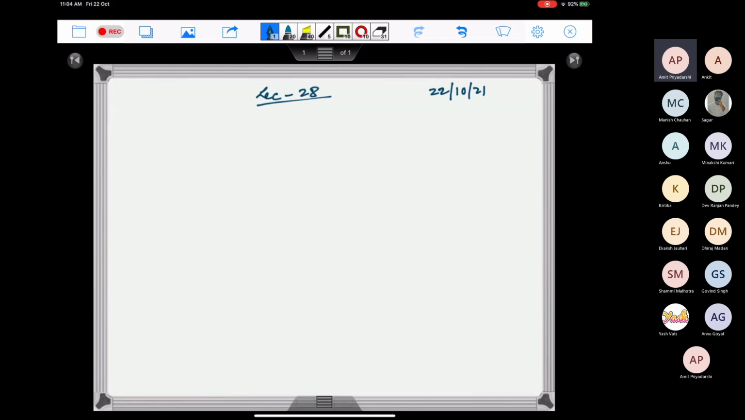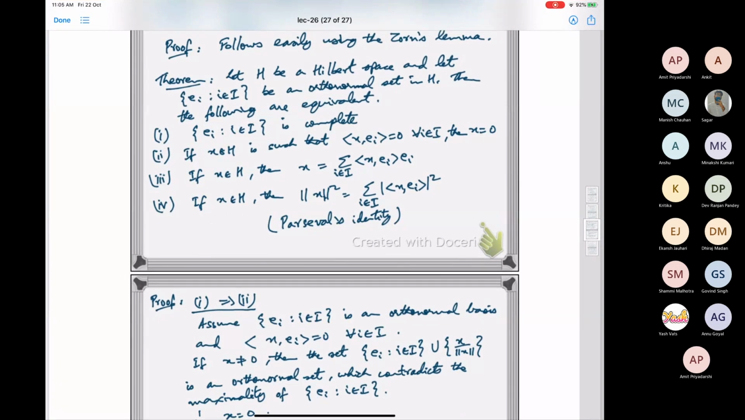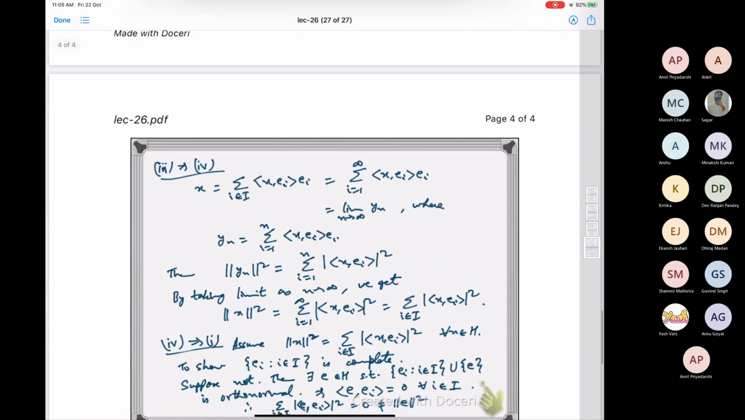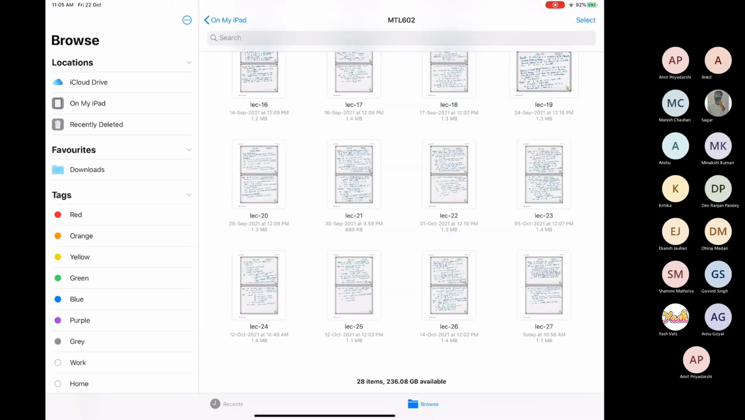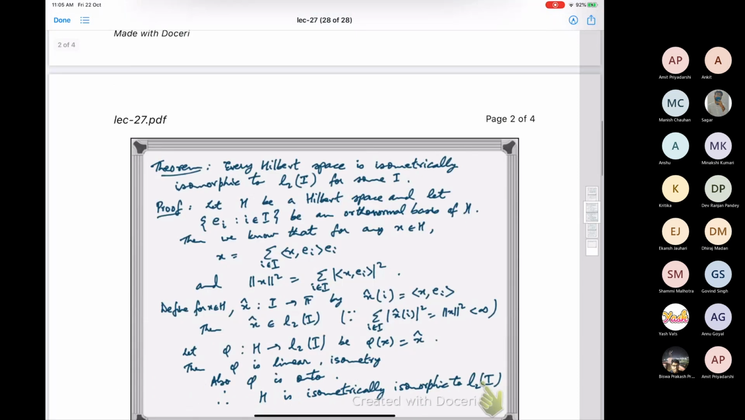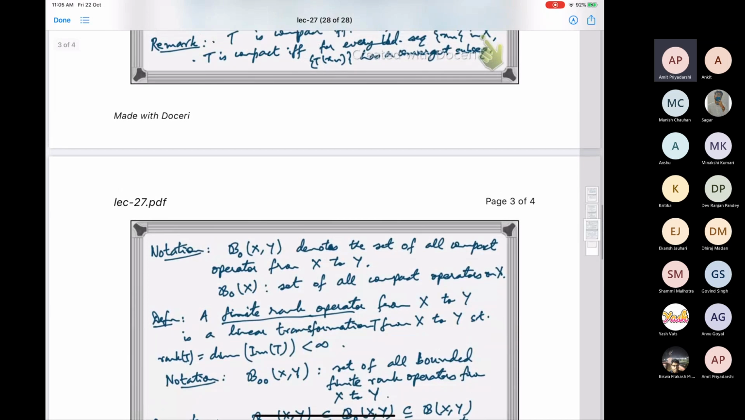Let us look at some general result. So we have given this notation that if x and y are Banach spaces, then we denote by B0(X,Y) the set of all compact operators. So we would like to see what we can say about this set.